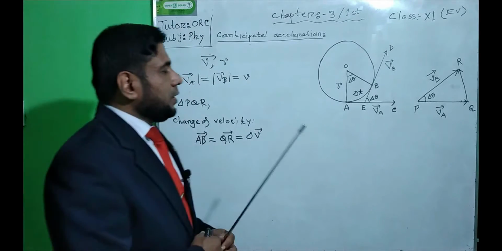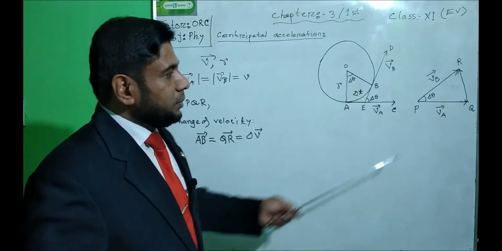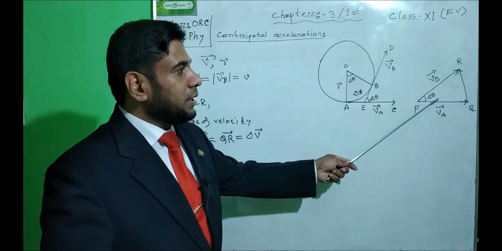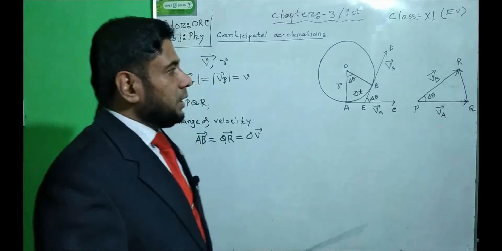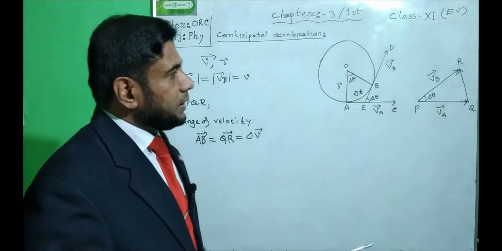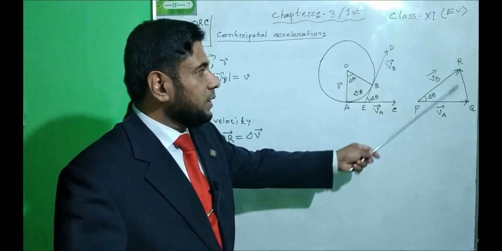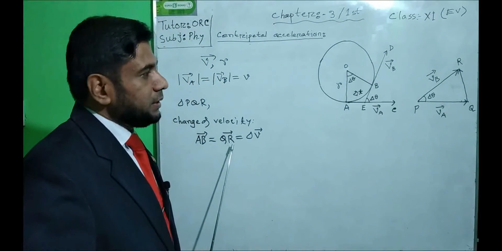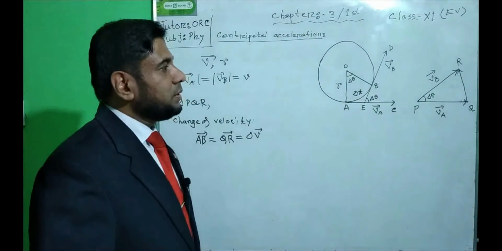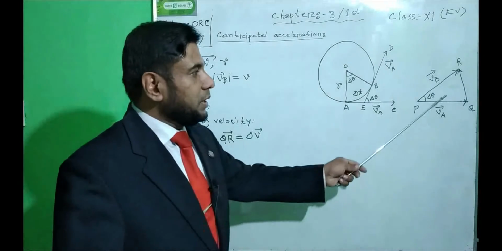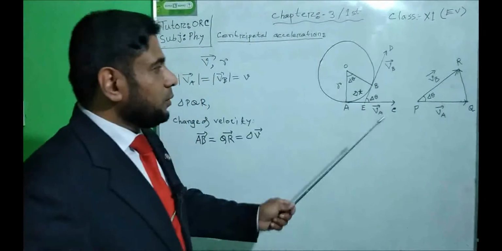So according to the triangle law, QR must identify the change of velocity. With the help of this triangle, we can easily find out the change of velocity.